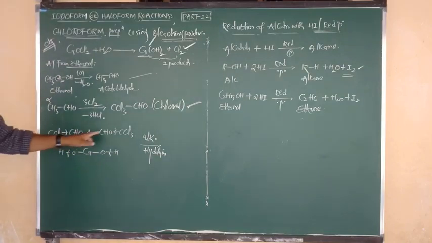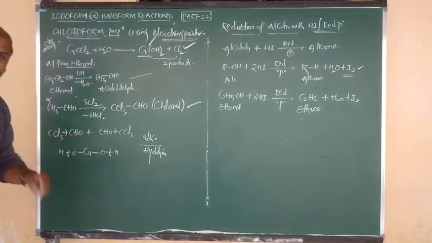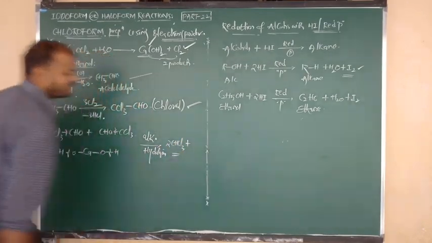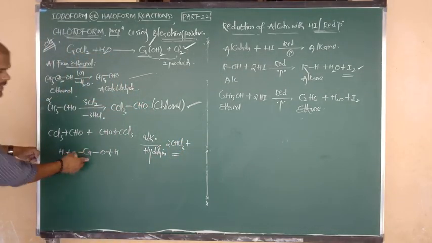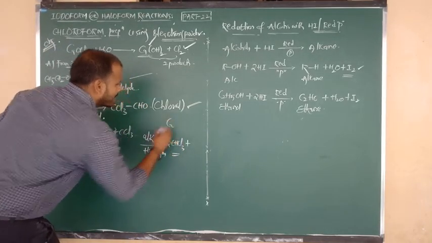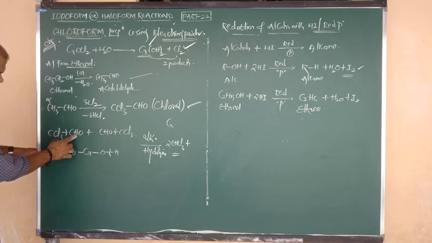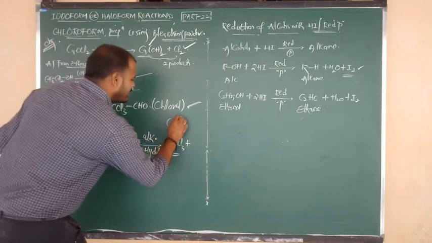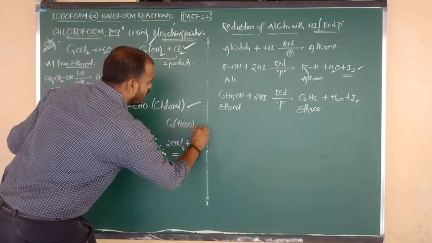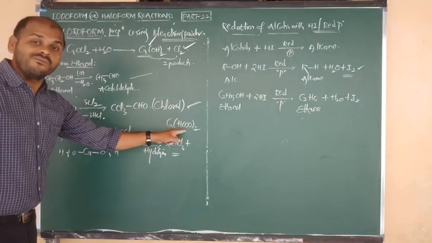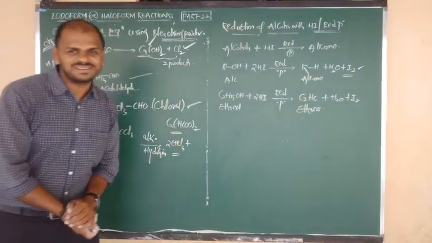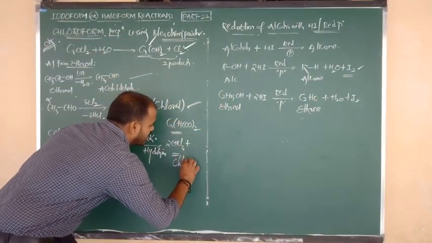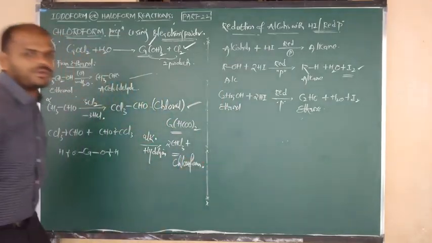CHCl3, chloroform. How many moles of chloroform are you getting? You are getting 2 moles of chloroform. Good. What is the remaining compound? Calcium, I am writing here calcium, (HCOO) taken twice, which means calcium formate, the calcium salt of carboxylic acid. This is a byproduct. So calcium formate is the byproduct, but your main product is nothing but what? Chloroform. I hope you understand.